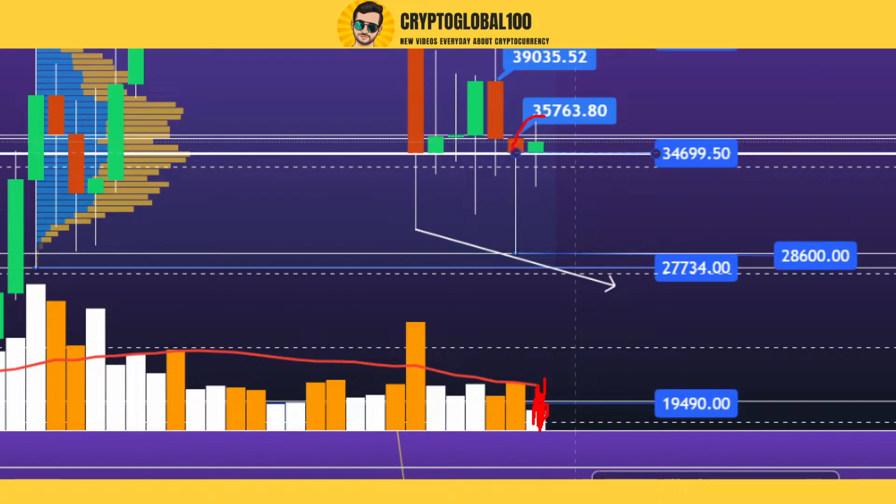The price is also not making an upward trend. We need some strong volume to break this area. This is the area of consolidation. You see the 35,000, 34,000. This is the area of consolidation. We need some strong volume on the upside.